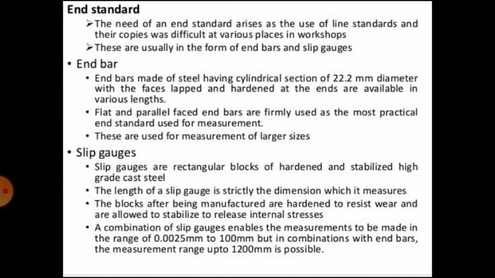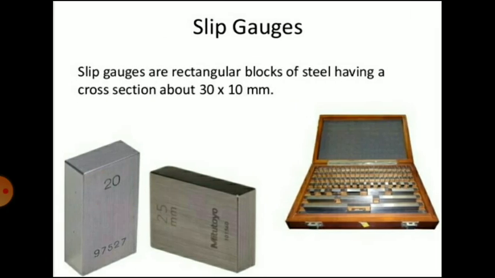A combination of slip gauges enables measurements to be made in the range of 0.0025 mm to 100 mm, but in combination with end bars, the measurement range up to 1200 mm is possible. So these are the slip gauges shown, used for measurement purposes, and these are the end standards.